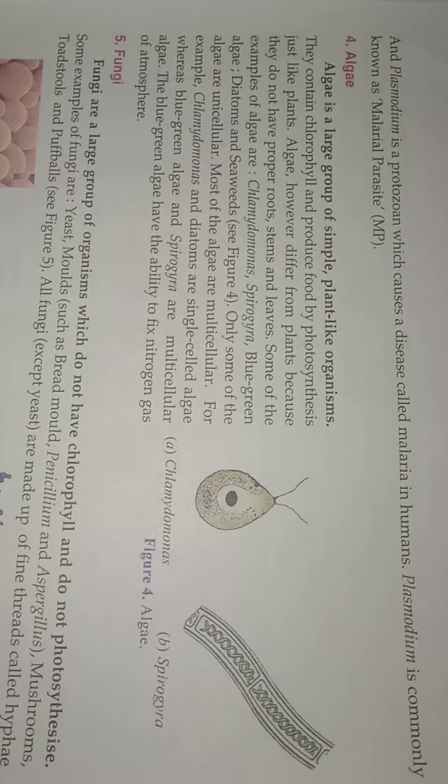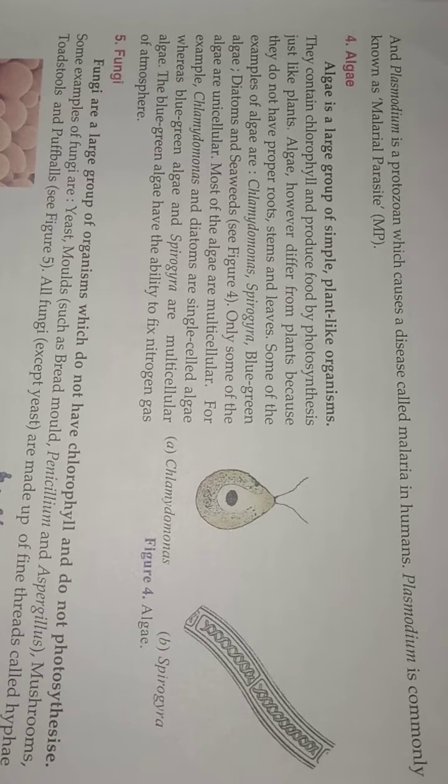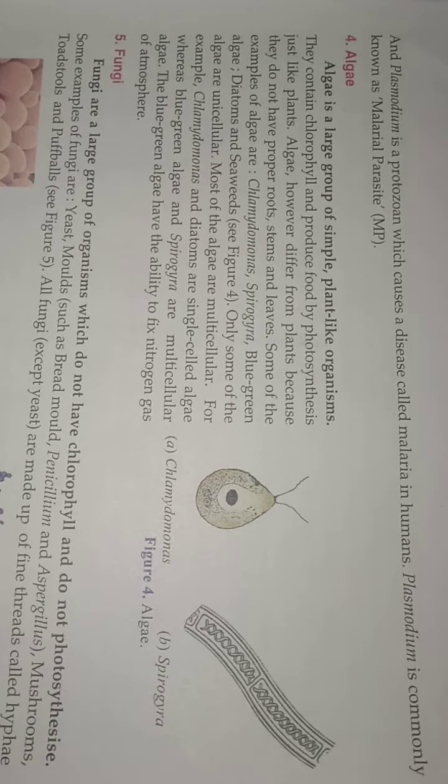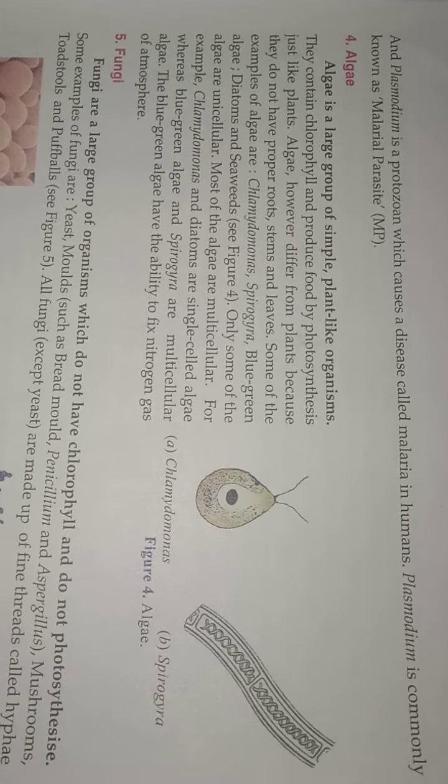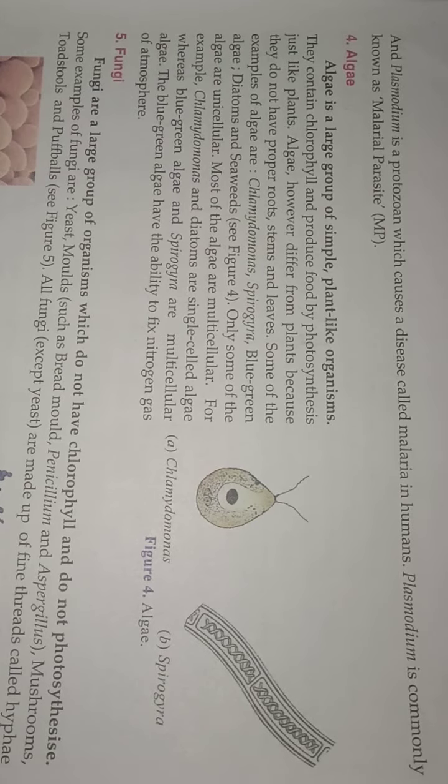It contains chlorophyll also, but the main difference between plants and algae is that plants have roots, branches and stems, but algae do not have stems, roots, branches, leaves, etc. This is the short introduction I wanted to tell you about algae. Let's go through it in this paragraph.